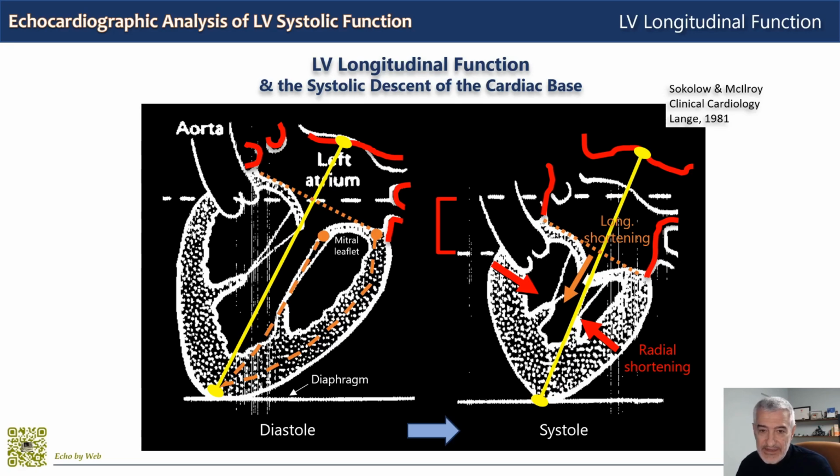Now, interestingly, this figure here, the white drawing, the colors I have added, but the white drawing comes from this publication here, 1981, Clinical Cardiology, that I used at university when I studied medicine. You see the white lines here.